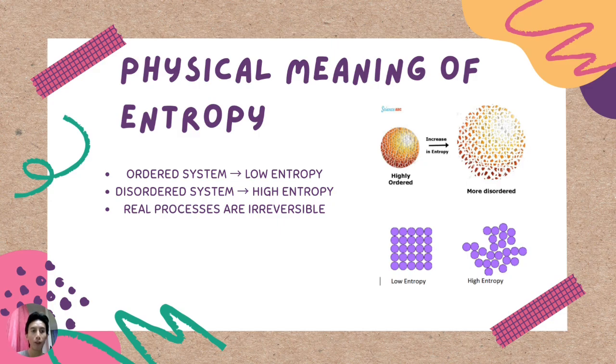In real life, most physical processes are irreversible. For example, once a system becomes disordered, it does not naturally return to a more ordered state without external work. Therefore, entropy helps us understand why natural processes move in one direction only. It is from lower entropy to higher entropy.